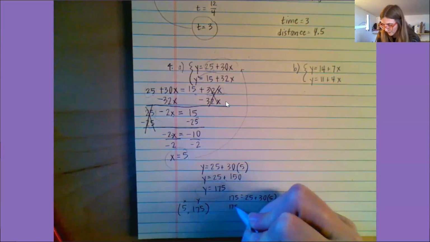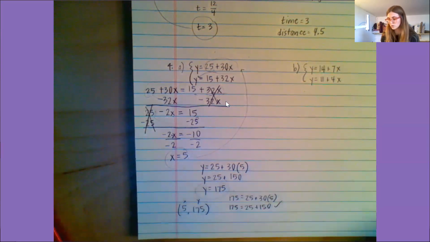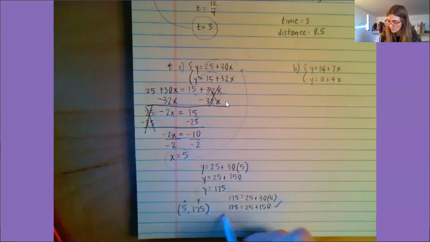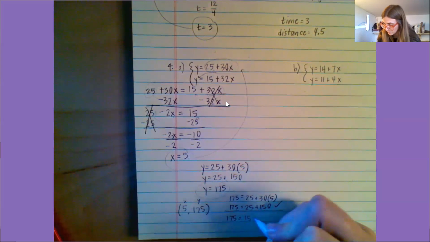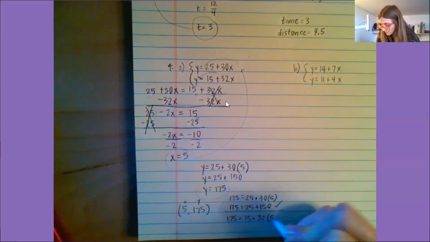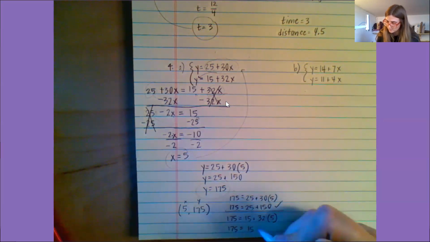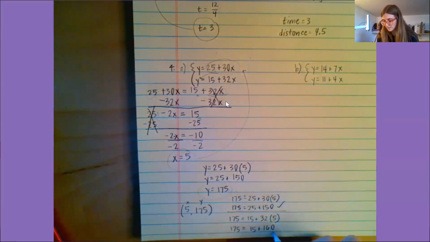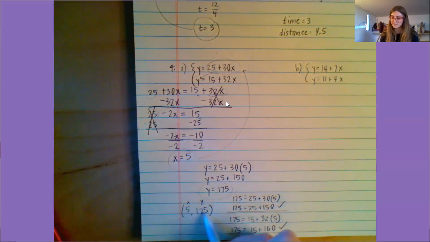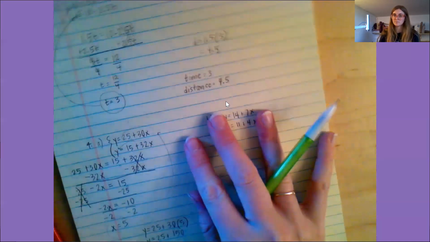So 175 equals, again, 25 plus 150. Yes, that's true. And then we'll plug them into the second equation. So I get 175 equals 15 plus 32 times 5. So 175 equals 15 plus 160. And yes, that is also true. So I know that this is in fact the solution to the system of equations. Let's do one more example.